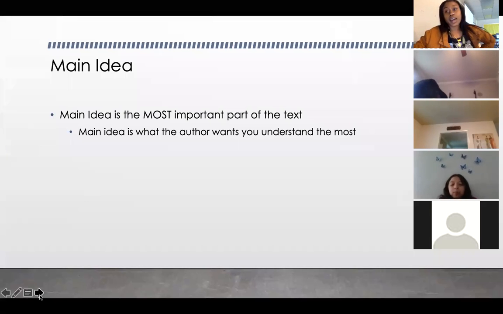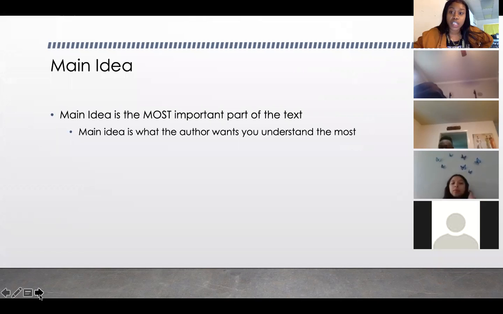So in any of your classes that has to do with reading a text or anything like that, 9 times out of 10, they're gonna ask you, what is the main idea? Or what is the central idea? What is the most important part of this text, right? So it's important that you guys understand how to identify main idea, because this is a concept that you will run into quite a bit, especially in this class. We'll identify main idea in every text that we have.